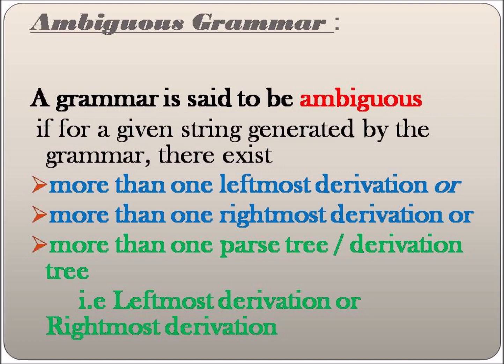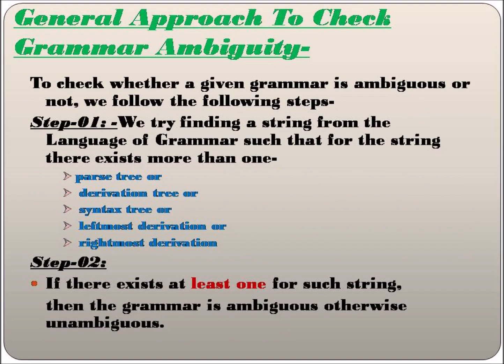So there is a general approach to check whether a grammar is ambiguous or not. To check this, we need to follow two basic fundamental steps. First, we try to find a string from the language of the grammar such that for the string there exists more than one parse tree, derivation tree, syntax tree, leftmost derivation or rightmost derivation.